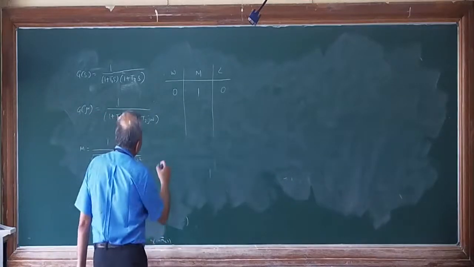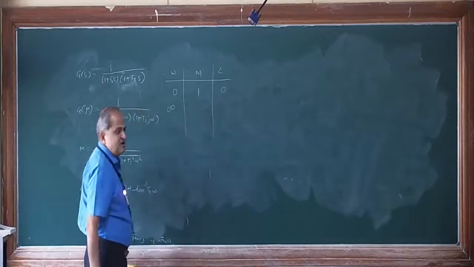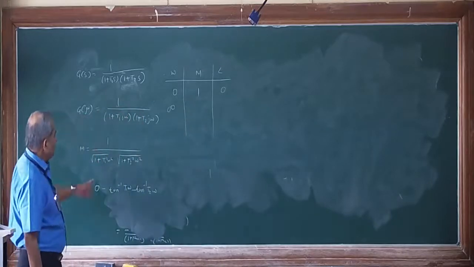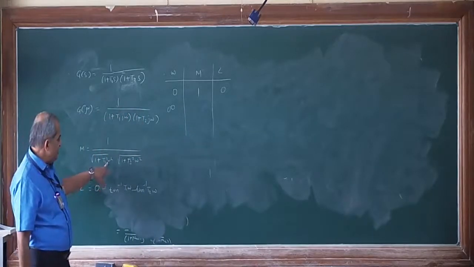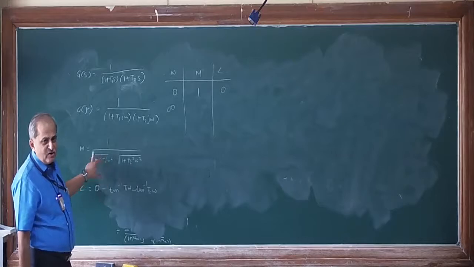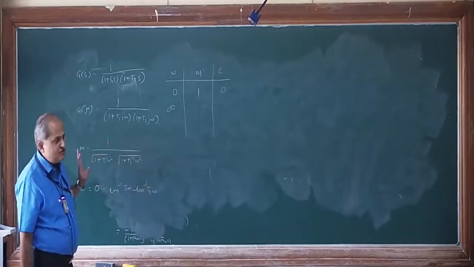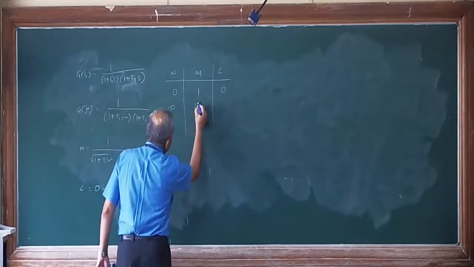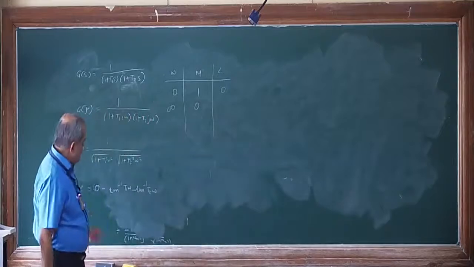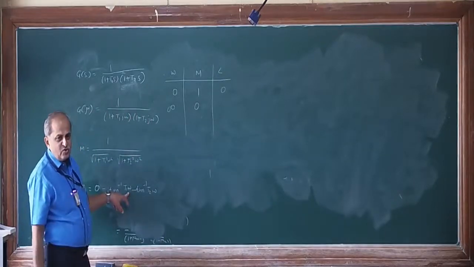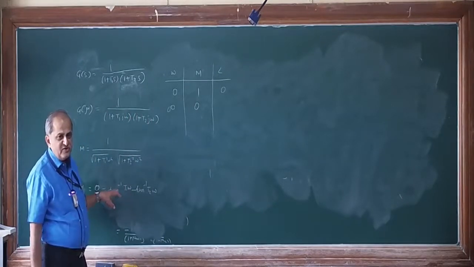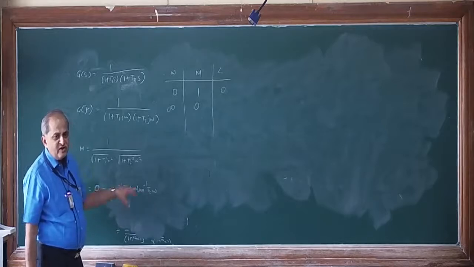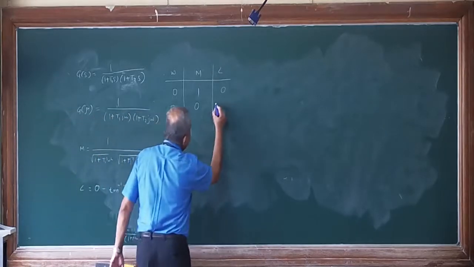Then second value is omega is equal to infinity. If you put omega is equal to infinity here, infinity square is infinity, anything divided by infinity is 0. So the magnitude will become 0. Phase angle, if you put omega is equal to infinity, tan inverse of infinity is 90, this is also 90, minus 90, minus 90, it is minus 180.